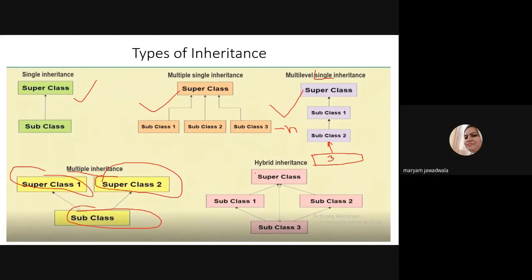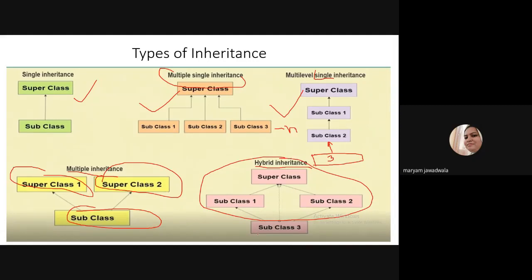Okay, and the fifth category is hybrid inheritance. Hybrid is a combination of the above four. You have a superclass and two subclasses, subclass 1 and subclass 2, which inherit the properties of the superclass. This is nothing but multiple single inheritance.